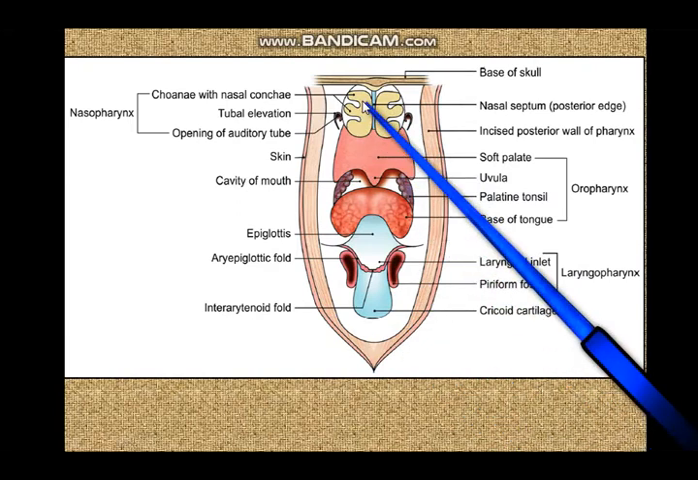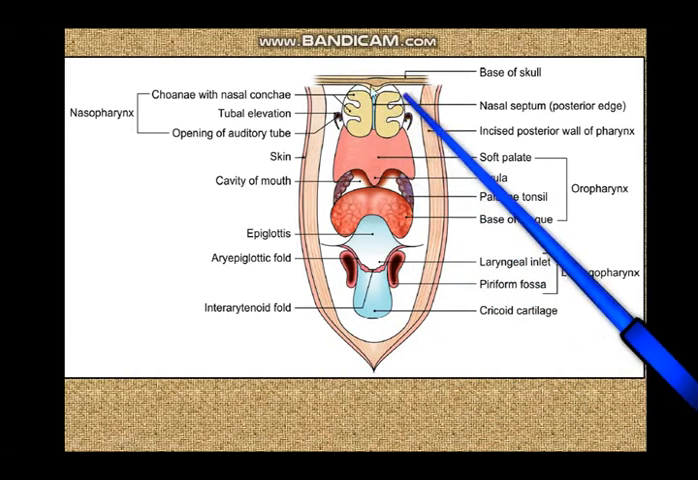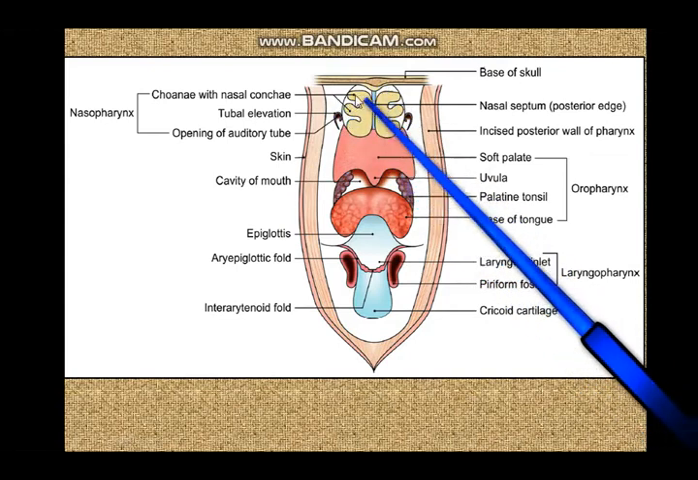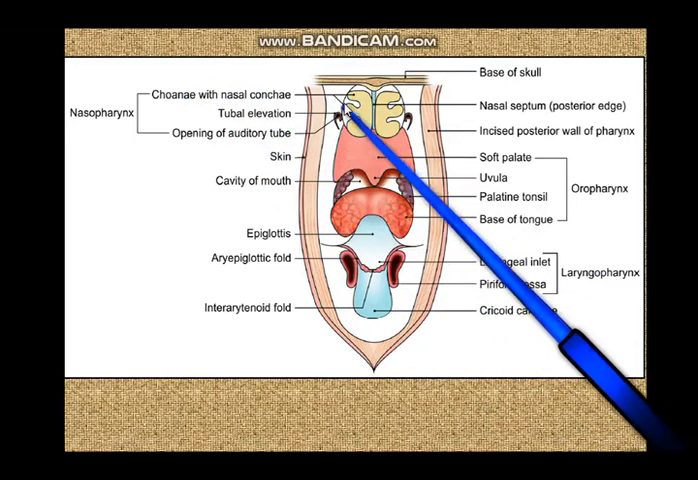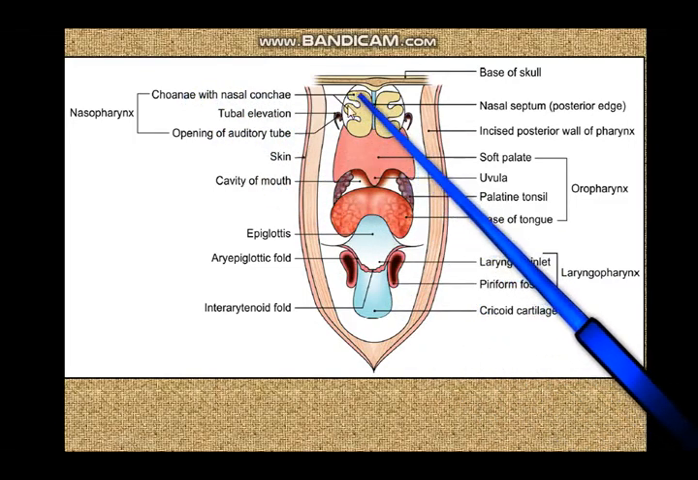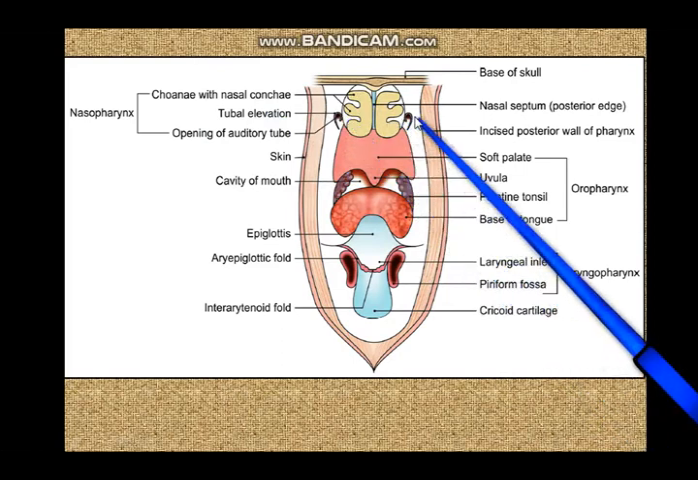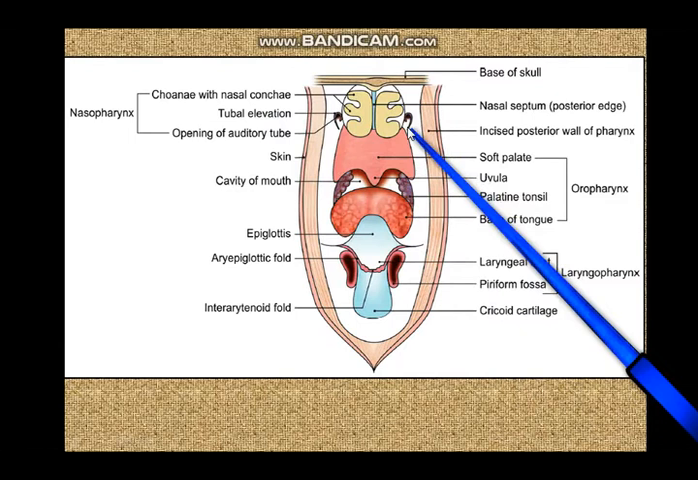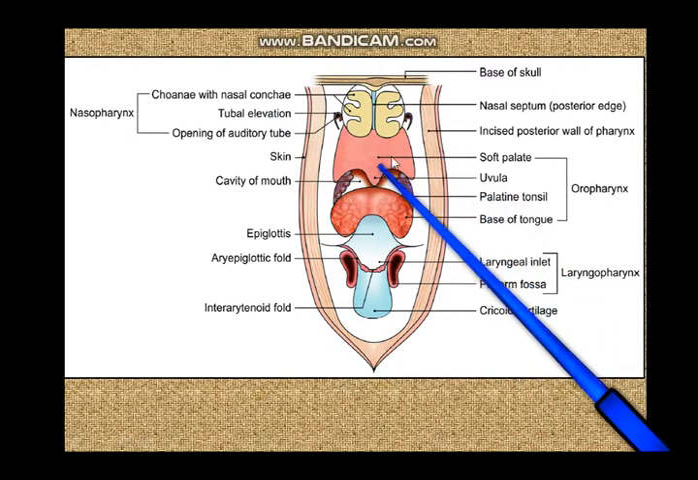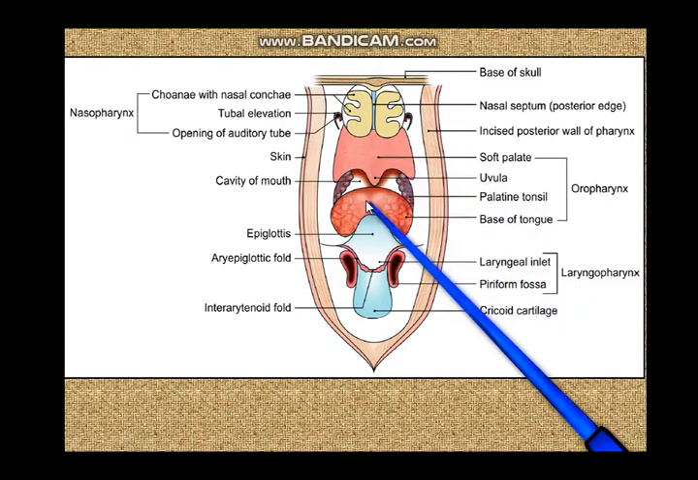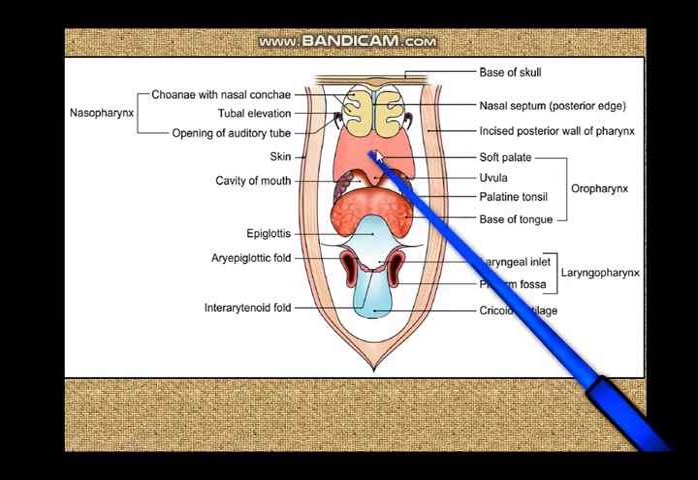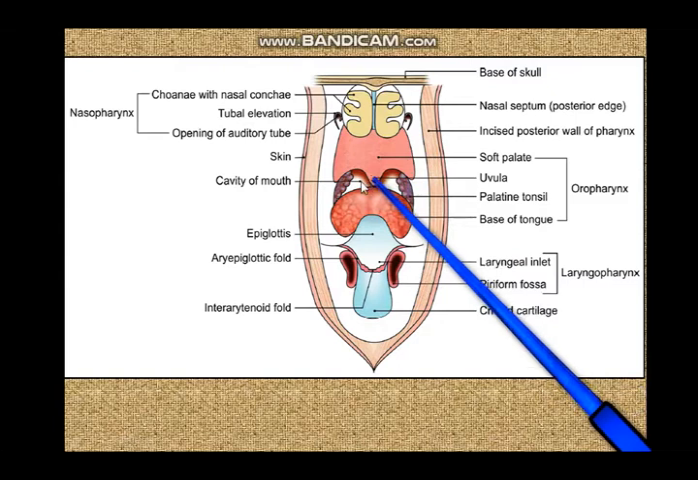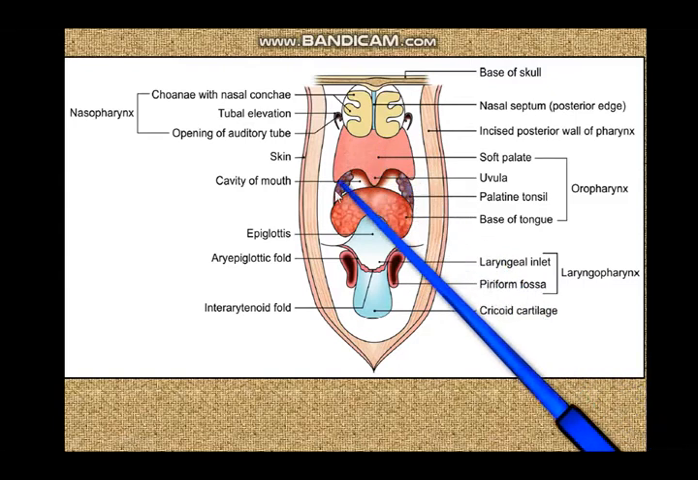Here you can see this posterior surface of the nose, the posterior nasal aperture. You can see the posterior nares or the choanae with the nasal concave, and you can see the opening of the auditory tube over here with the tubal elevation, and over here between the nasal cavity and the oral cavity you can see the soft palate, and in the midline the uvula, and below the soft palate this is the